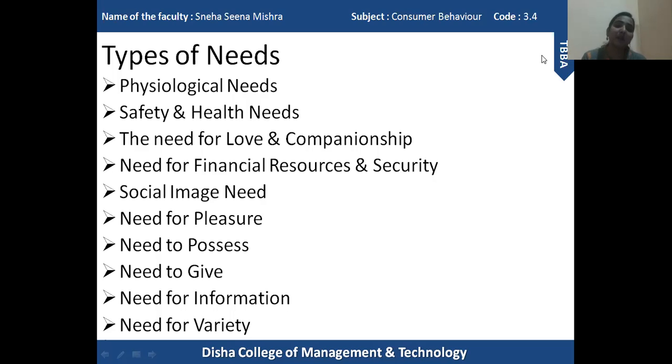Utilitarian means, why do we purchase a product? The basic question arises when we consume or purchase a product. Why do we actually purchase a product? Simple, because it has certain uses, because it has certain utility. Let us take an example of a washing machine. Why does a person purchase a washing machine? Obviously, to wash the clothes in less amount of time with less effort. That is the basic utility of a product.